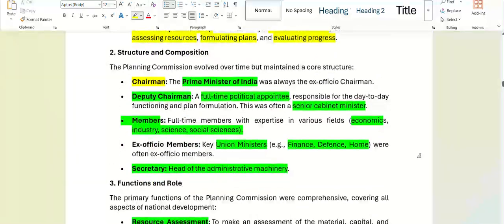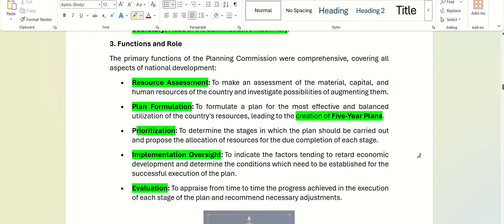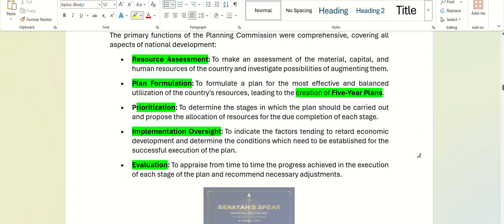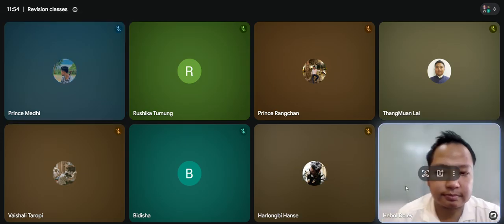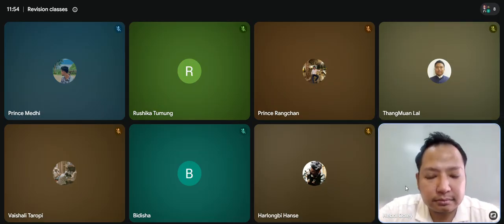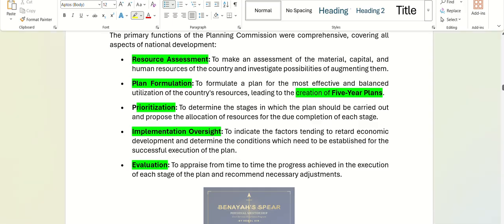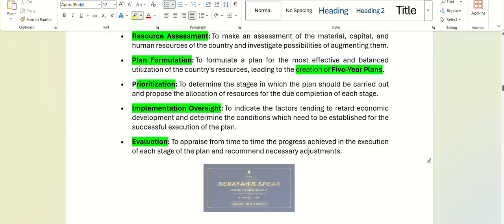Then Prince Rongchan, give me one function or role of planning commission. Sir, reviewing progress. Reviewing progress. Evaluation. All right.